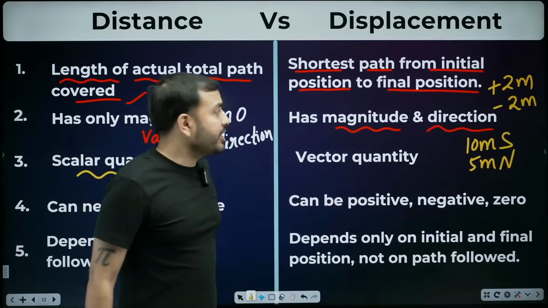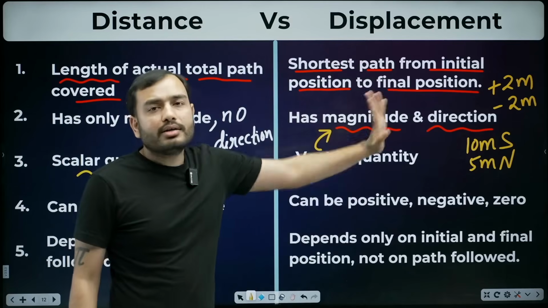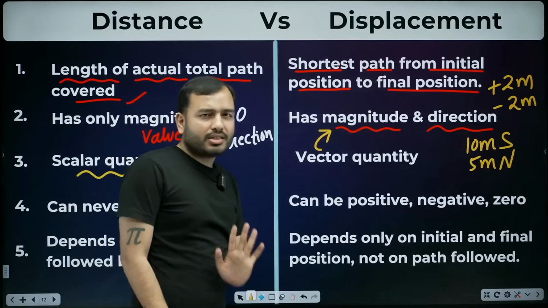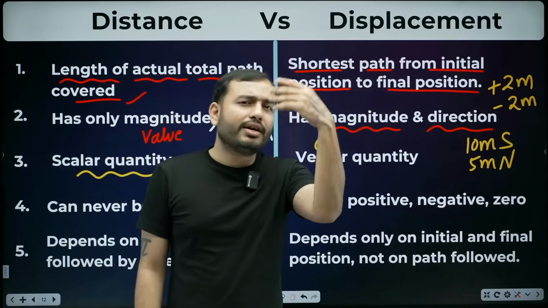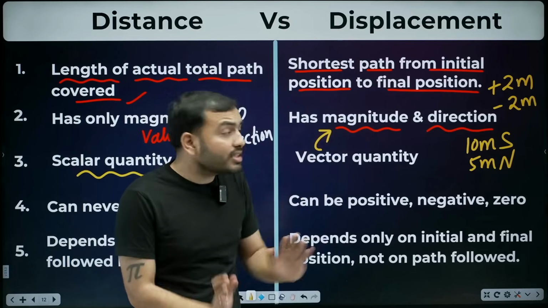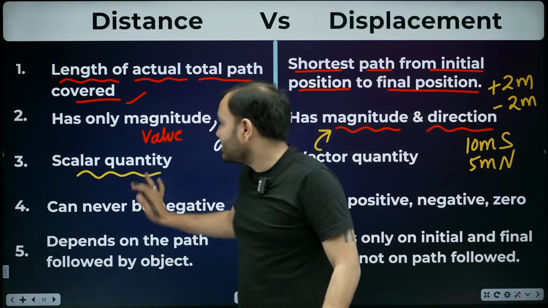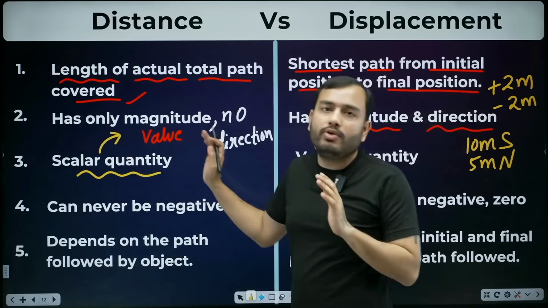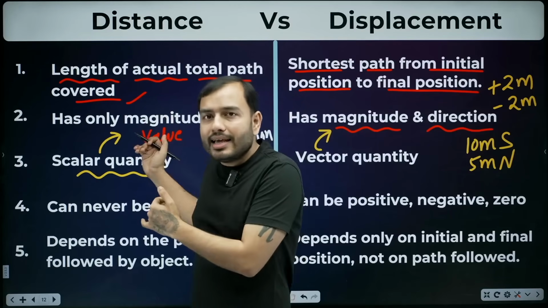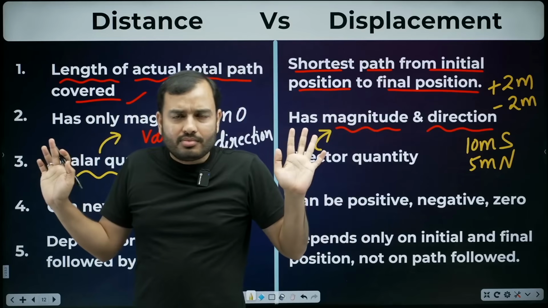Displacement is a vector quantity. Beta, the simple definition of a vector quantity is the one which has magnitude and direction. For your syllabus, this is enough. Other vector laws and addition, leave it. Vector quantity has value and direction as well. Scalar quantity will only have value. So what kind of quantity is distance? Scalar quantity. There is no direction of distance.